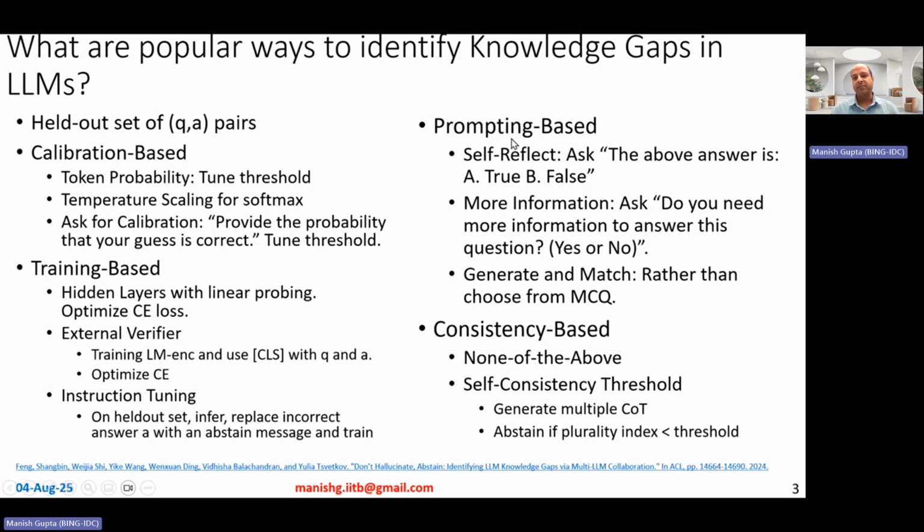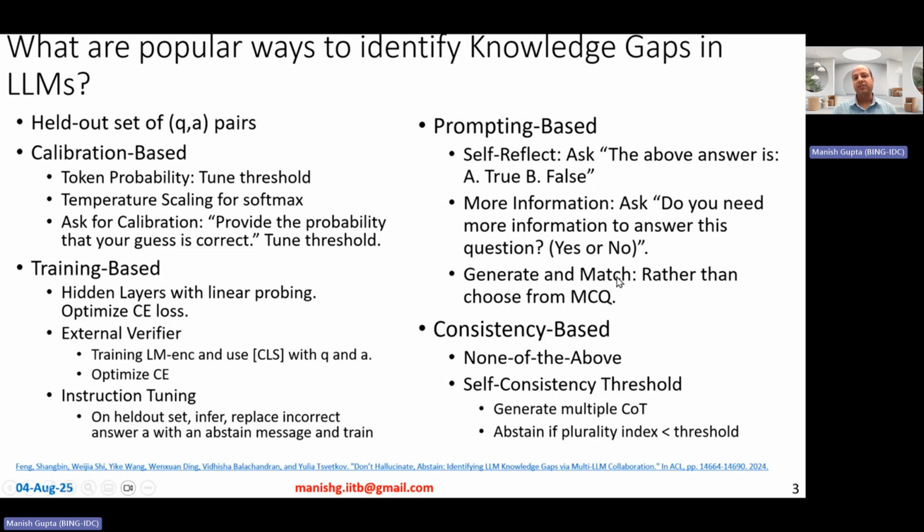Now let's talk about prompting-based methods, simplest ones, right? So essentially, self-reflect is a very popular method. The large language model is given the question, asked to come up with an answer. After generating the answer, the model is asked, the above answer is A, true, B, false, tell me. And if the model says B, false, obviously you should abstain, right? You could also ask if the model needs more information to answer the question, right? So you give it the question, let it come up with an answer, and then you ask the model, do you need more information to answer this question? Yes or no? And if the model says yes, it does need more information, then clearly the model might have just hallucinated while coming up with the answer. So you should abstain, right?